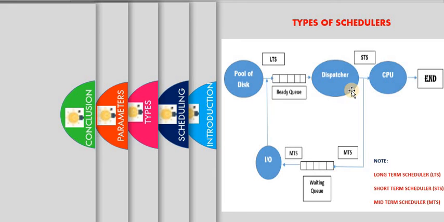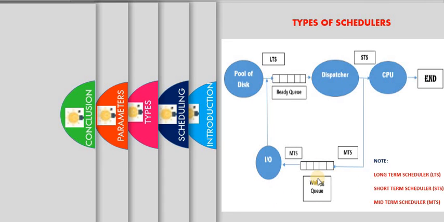It depends. Sometimes the short-term scheduler can limit itself to picking up the process, and the actual scheduling, that means the context switching, will take place by the dispatcher. One of the main functionalities of the dispatcher is context switching, that means it switches the CPU from one process to another process. The short-term scheduler is also called the CPU scheduler.